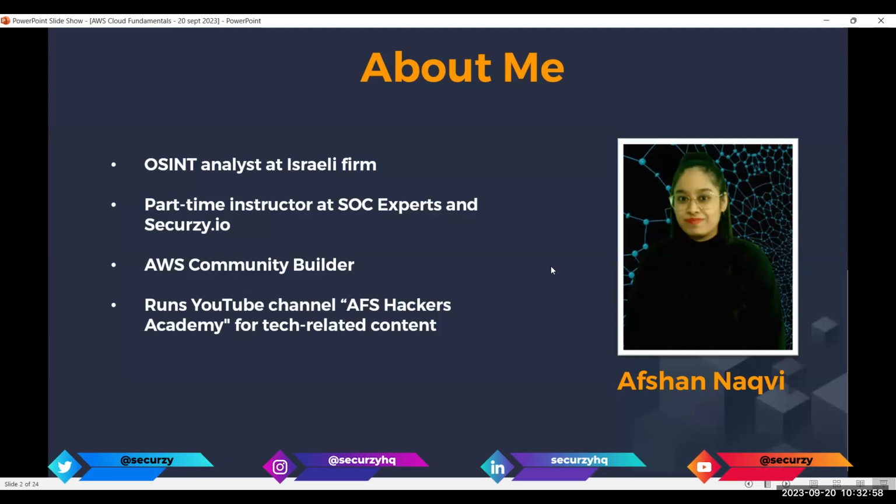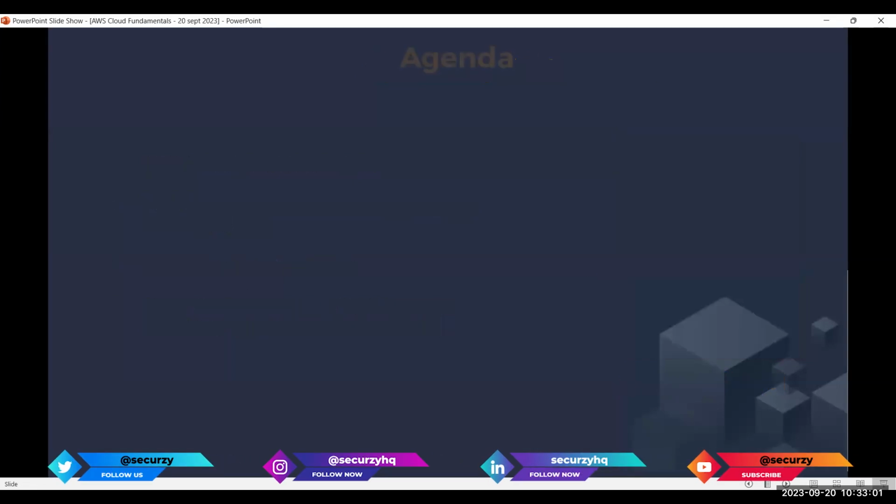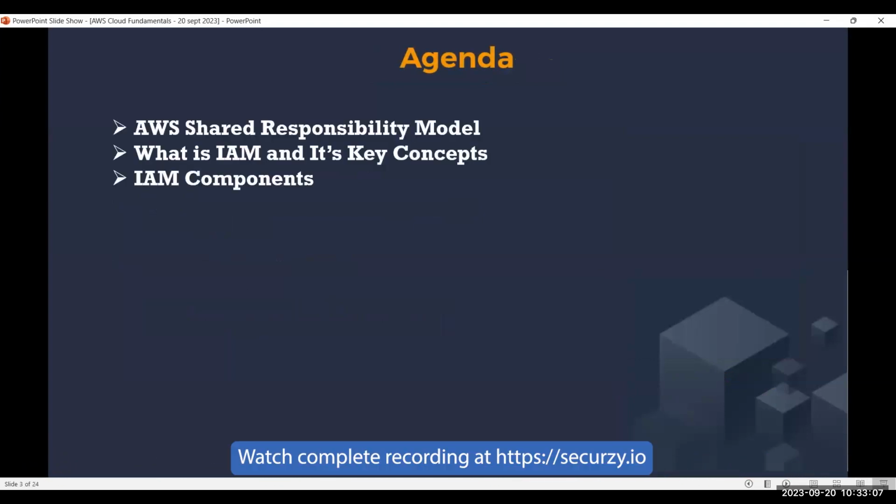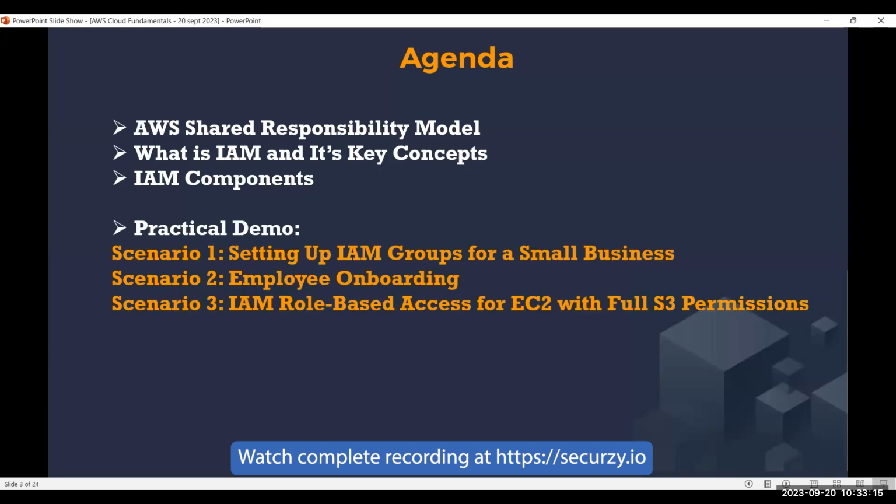And let me share the agenda of this presentation. First, we'll cover the AWS shared responsibility model. After that, we'll cover what is IAM and its key concepts or components. And in the last, I have created 3 practical demos. The first scenario will be setting up IAM groups for small businesses. The second scenario will be related to employee onboarding. And the last scenario will be related to IAM roles, I mean role-based access for EC2 with full S3 permission, okay? So these are the 3 practical demos I have created.